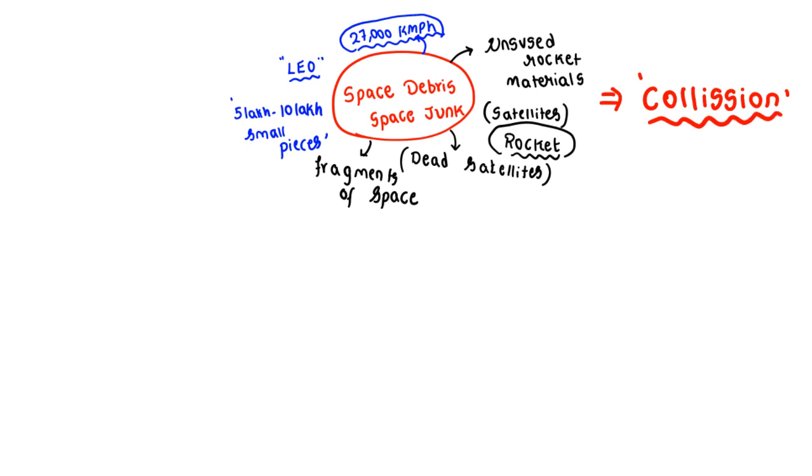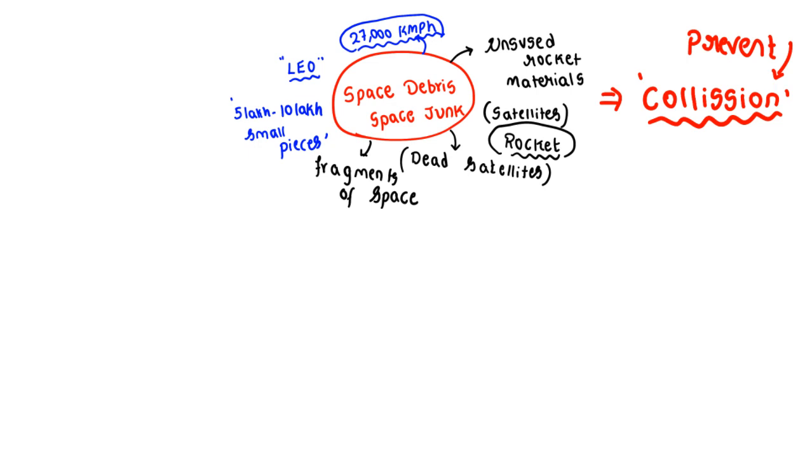So right now our main goal should be to prevent the collision. Clear? To prevent the collision. If a collision happens to any healthy satellite or rocket, then the whole purpose will go in vain, right? So to not lose all the objects in space, we are right now thinking of removing the space debris.